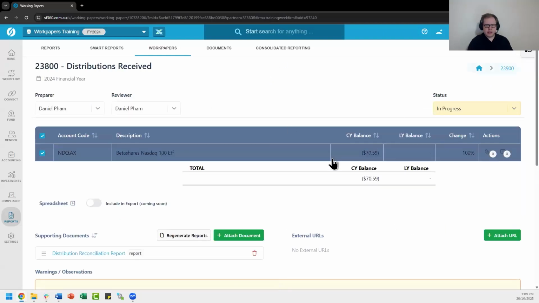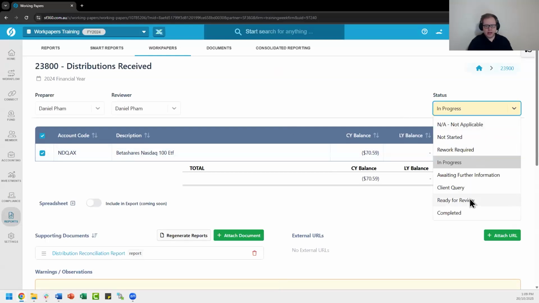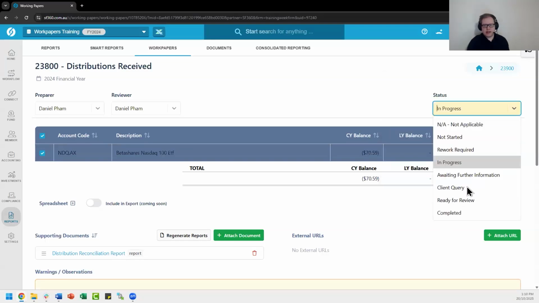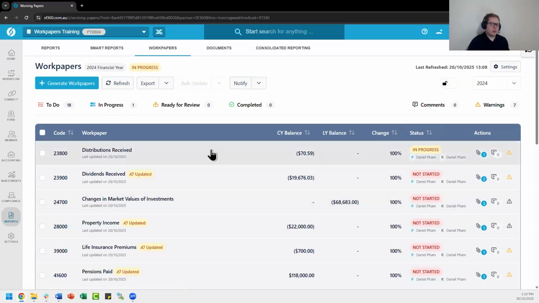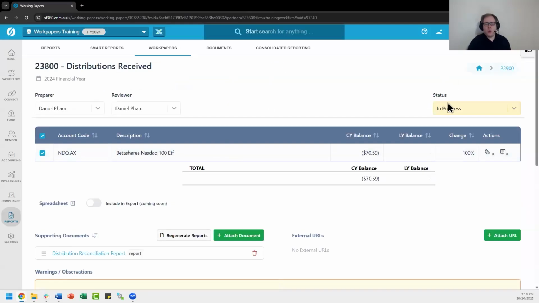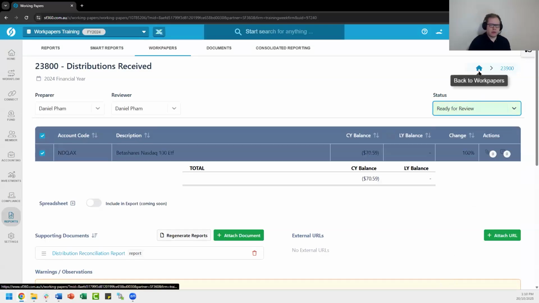Some of the most common statuses that we do use are the ready for review status here, as well as the completed status. But as you can see, we have a number of different options that you can select from. The reason we commonly use the ready for review status is because of the last function on the work paper screen, which is to do with our preparer and the reviewer we selected earlier. But essentially, when it comes to the status, we'd expect you to work through each of the account reviews. Once they're completed, you can select the relevant status, for instance, ready for review here.